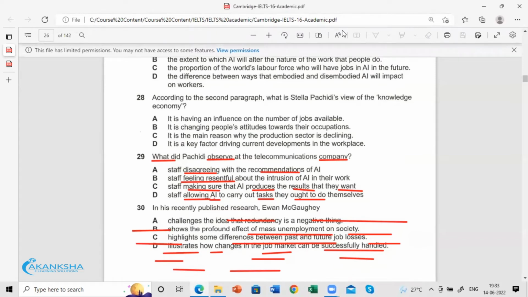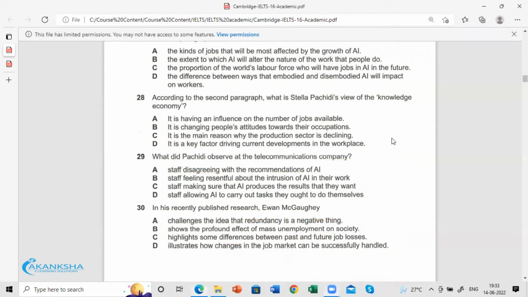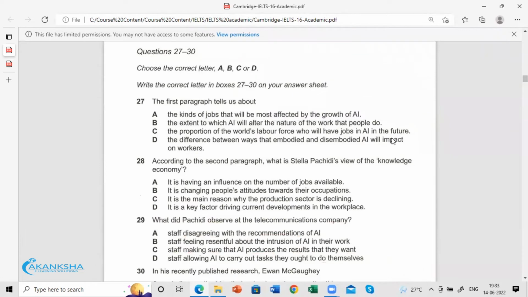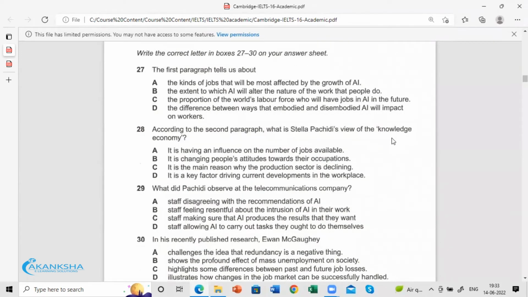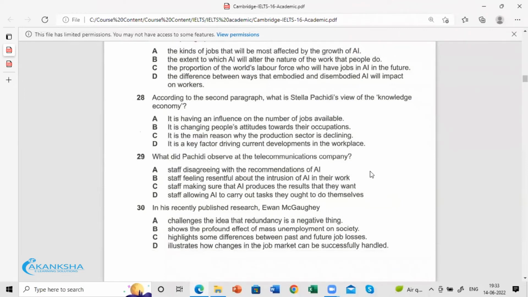Okay, wonderful. So I hope the third one is clear. Initially our focus should be more on getting the answers right with the help of correct scanning and skimming of the information. And also how quickly we can identify the synonyms of the words given in the passage. That's our target. The faster it happens, the better you will be able to save some time for yourself.